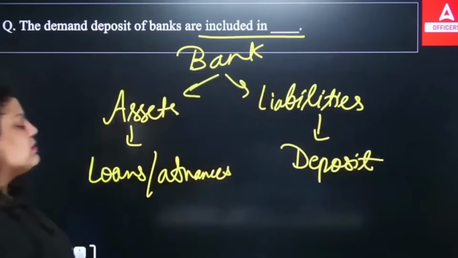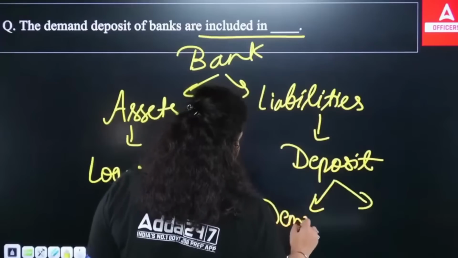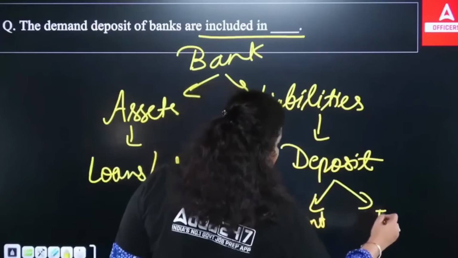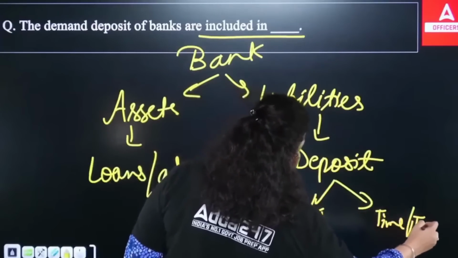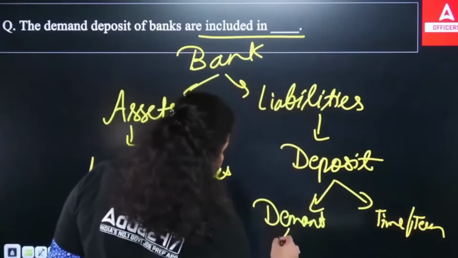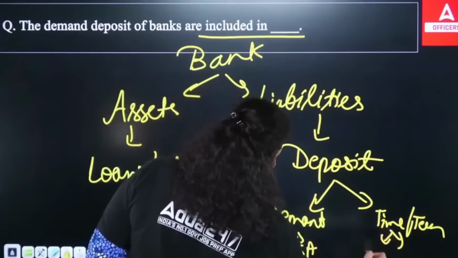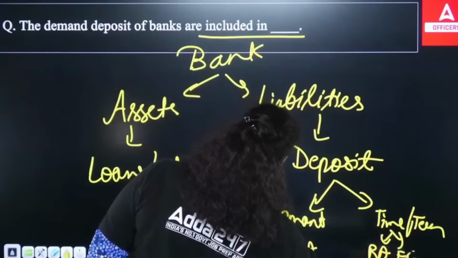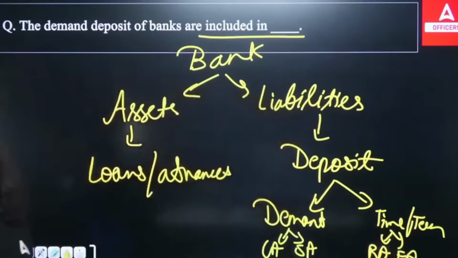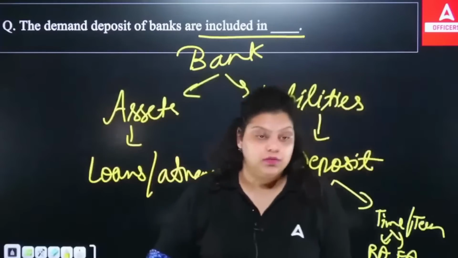Okay, and these deposits are of two types. That is demand deposit, the type of deposit which is dependent on the customer's demand, and the second one is the time or term deposit. The demand deposit covers CASA, current account and savings account. Time deposit covers RAFA, recurring account and fixed account. So demand deposits are those which can be deposited and withdrawn as per the demand of the customer.